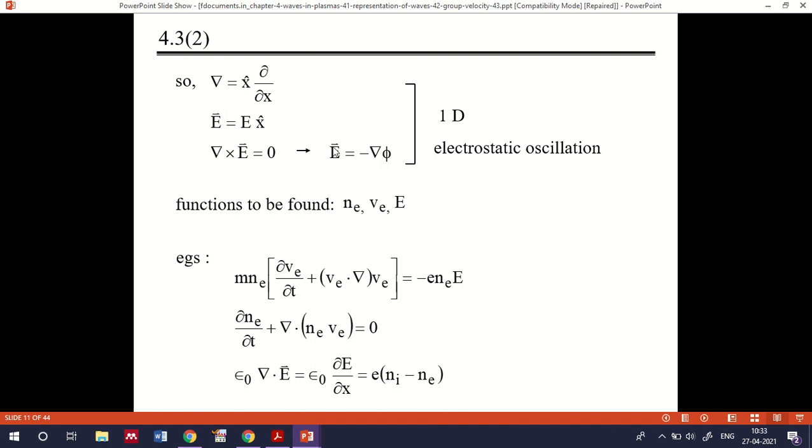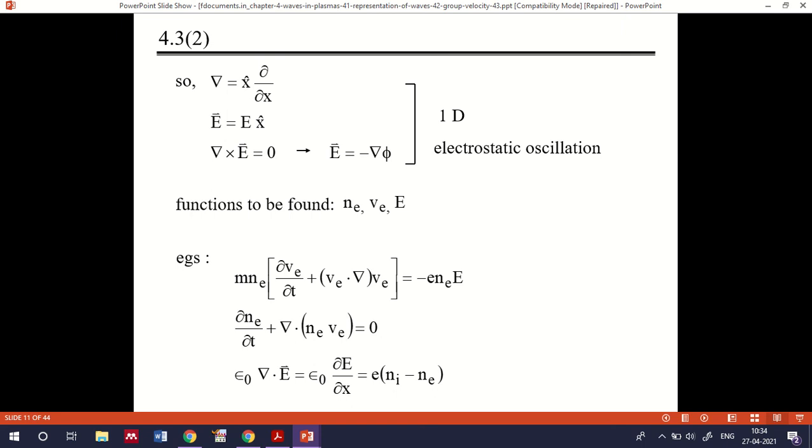Del cross E is equal to 0 because we are treating only the x direction, so there will be no other component, and del cross E will be equal to 0. So this is called a one-dimensional electrostatic oscillation. This is happening because the electrostatic force is applied in order to get an oscillation.